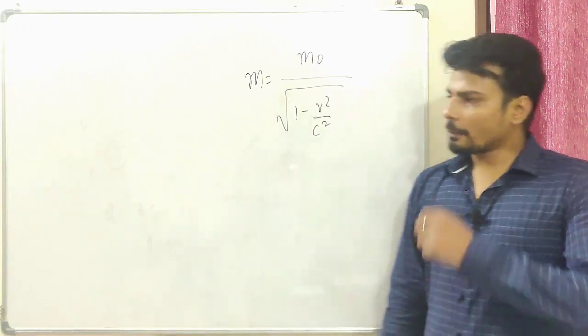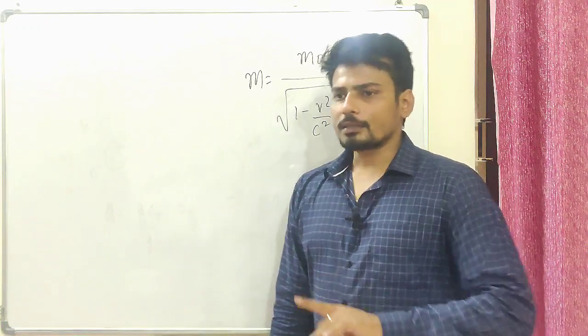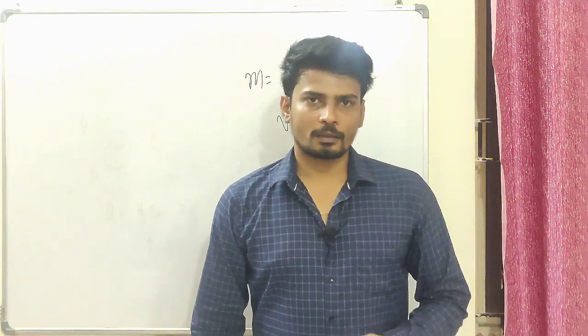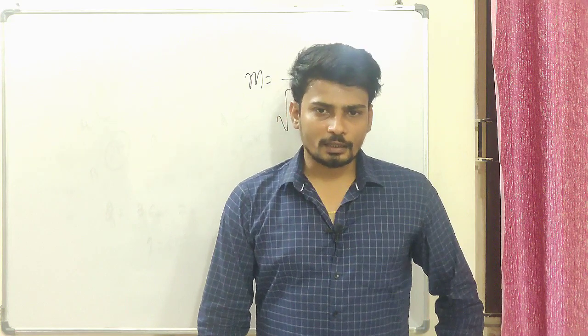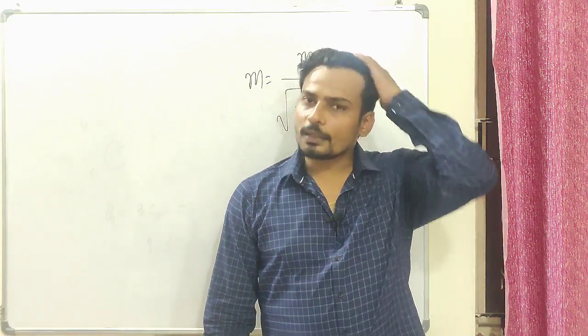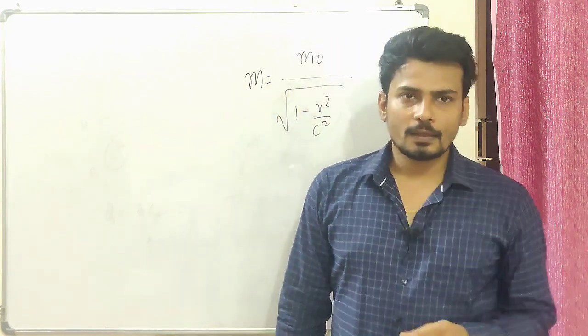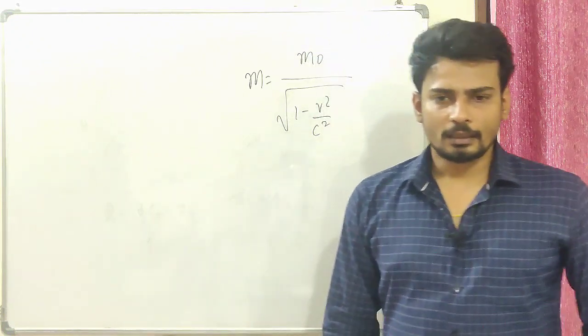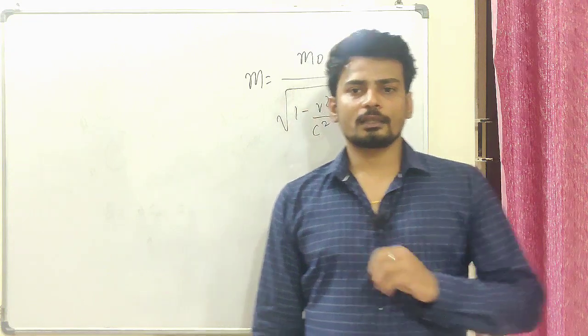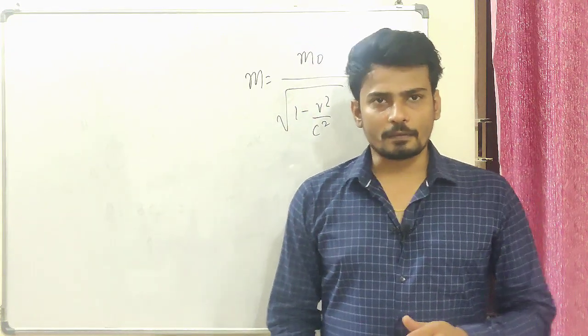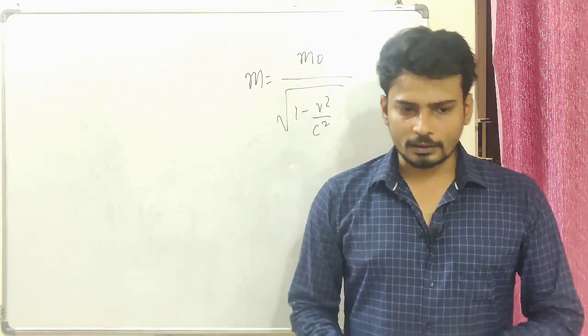Fair enough? It means mass depends upon the velocity. At the same time, charge does not vary with velocity. So the next property is that charge is irrelevant of the velocity. You can pause the video and write down that charge does not depend on the velocity.